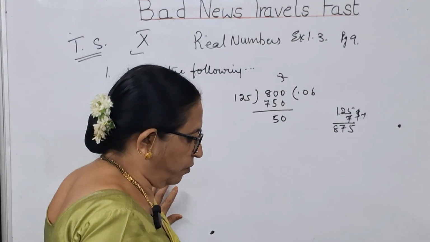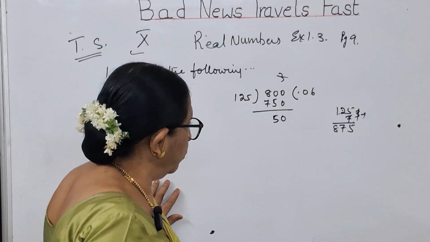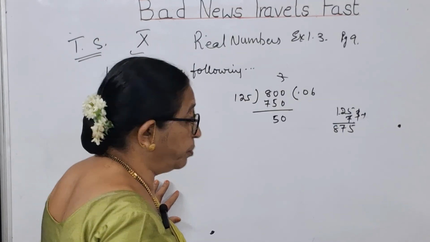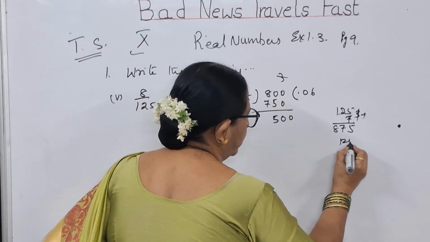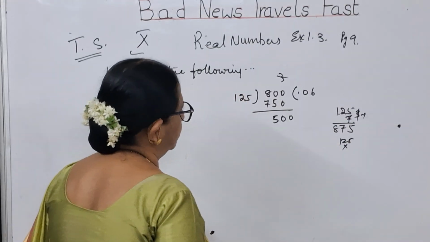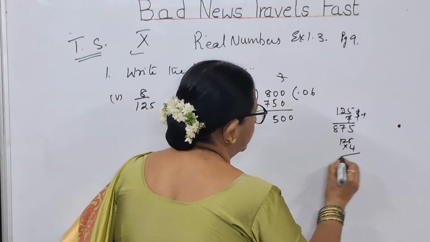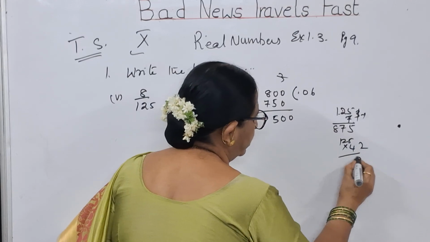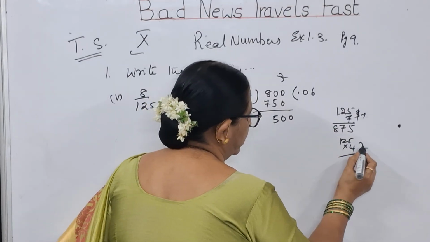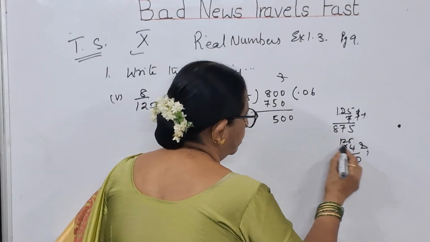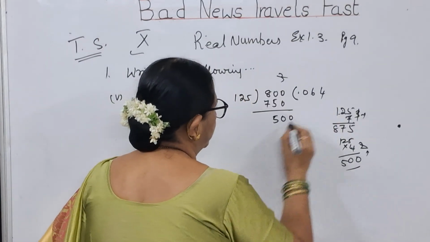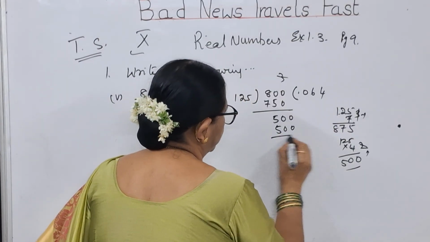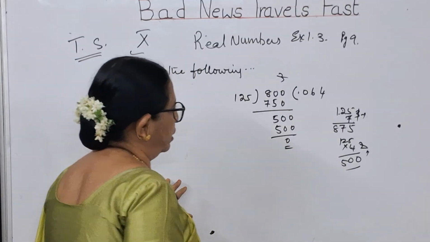50. Now, after getting this 50, what do you have to do? You should give one more 0. So, when you keep one more 0, 125 into how much will you be taking? 4s: 5 4s are 20, 4 2s are 8, 8 to 10, 4 1s are 4, 1 5. So 125 4s are 500. The remainder is 0.